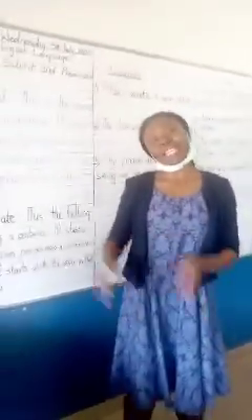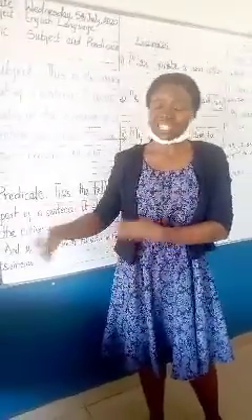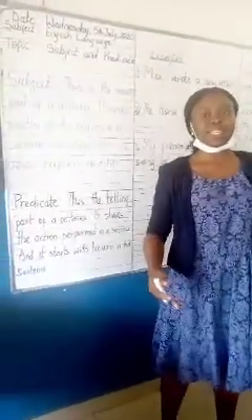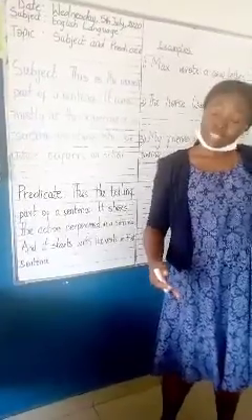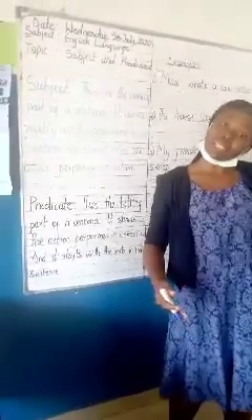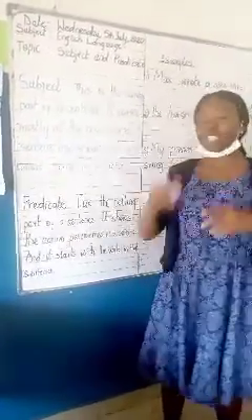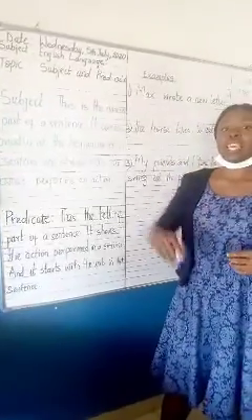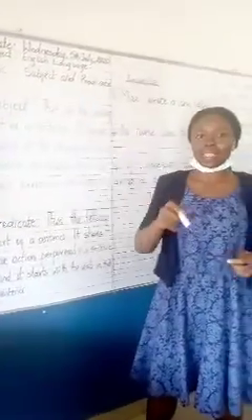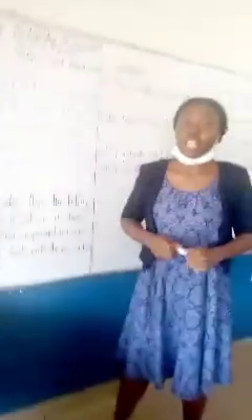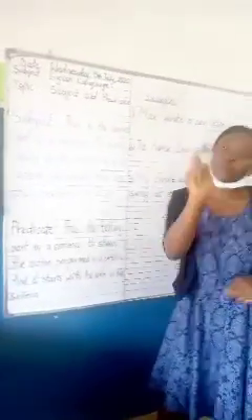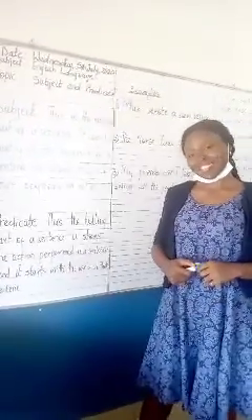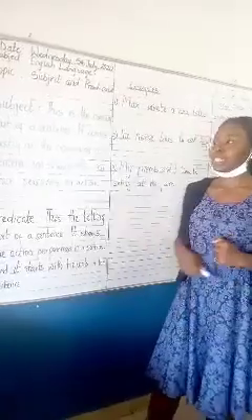So, if you are able to identify the subject, the rest of the sentence tells you the predicate. The predicate tells you what happened. And mind you, it starts with the verb in that sentence. So if you know what a verb is, you'll be able to identify the predicate in a sentence. Did you get that? Okay, let's take some examples.